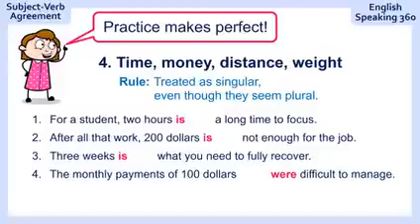And payments is plural. So in this case, the verb has to agree with payments. So that's why we have to use were difficult to manage and not was difficult to manage. If you said $100 was difficult to manage, that would be okay. But here you have the monthly payments before $100.